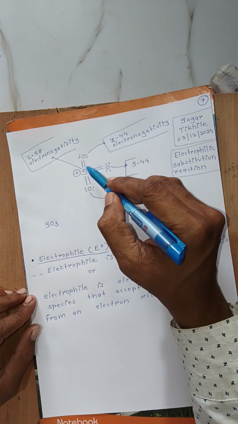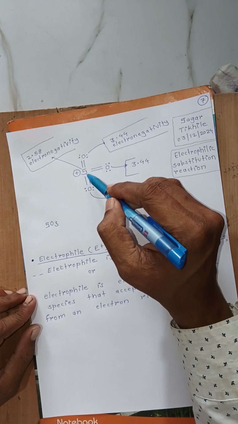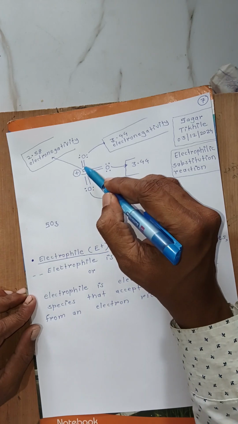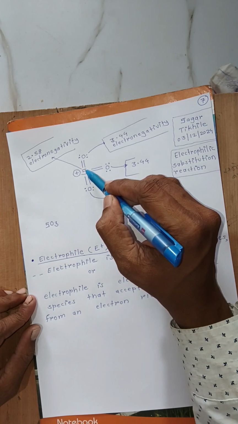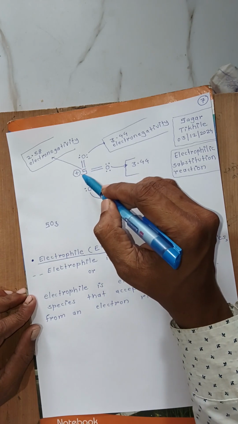In this way, the sulfur feels electron deficiency, and so a positive charge is created on sulfur.